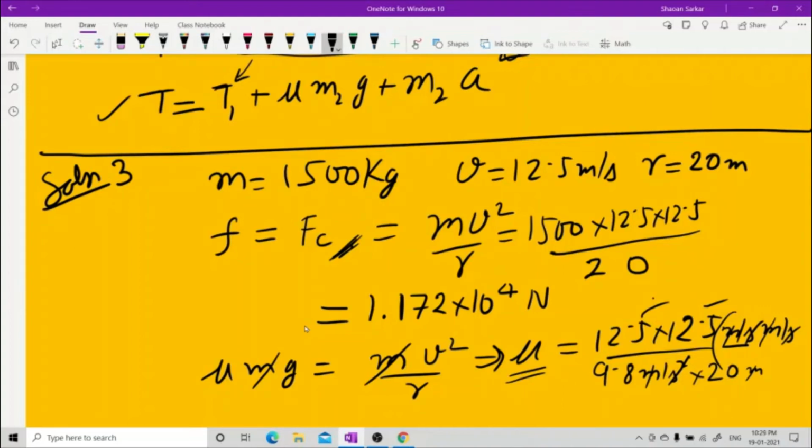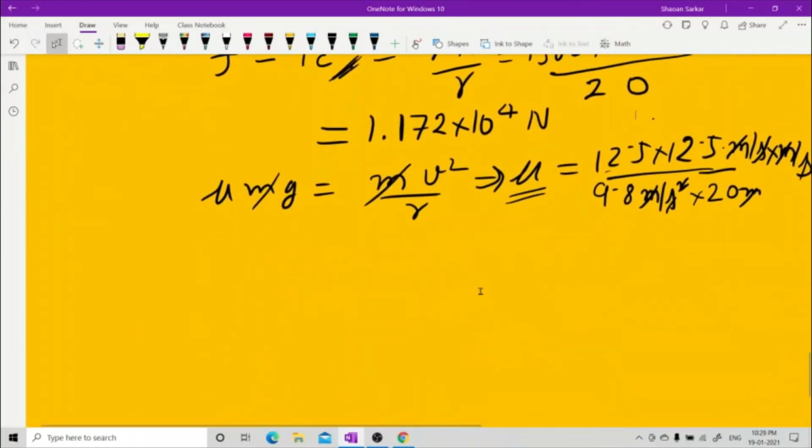Let me do it again. Wait, see what I'm doing. Let me rewrite this whole thing so that you don't mess up with your units. Let me do this very clearly again. This is 12.5 meter per second. This is meter per second square. And let me write the unit for these two. Meter per second into meter per second. One second cancels out with that power, one second cancels out with this downward. This is also meter. Cancel this meter with this meter. So there is no unit for this.